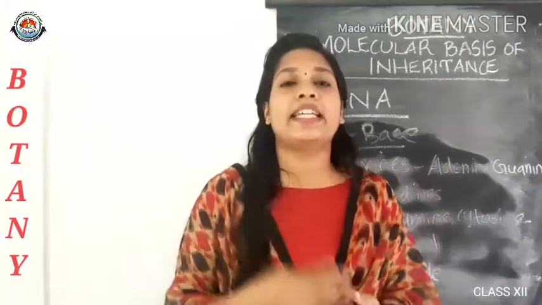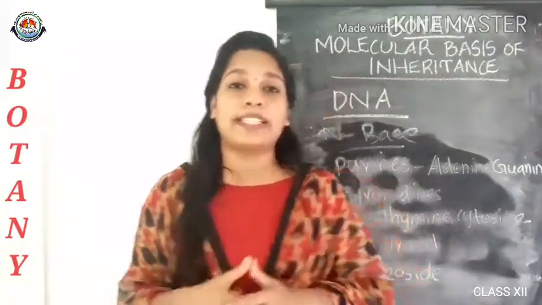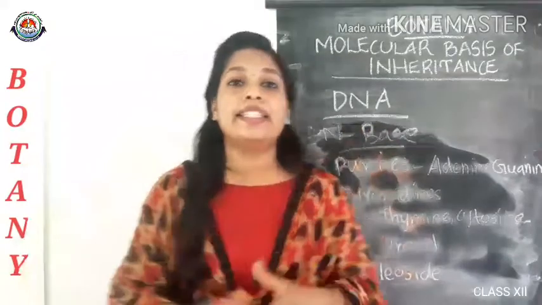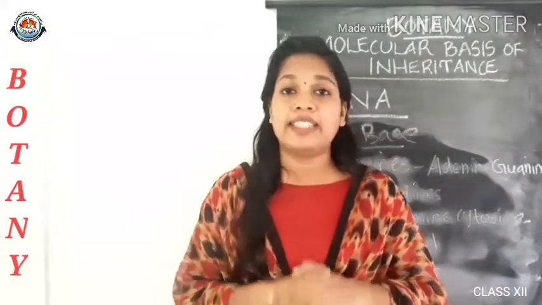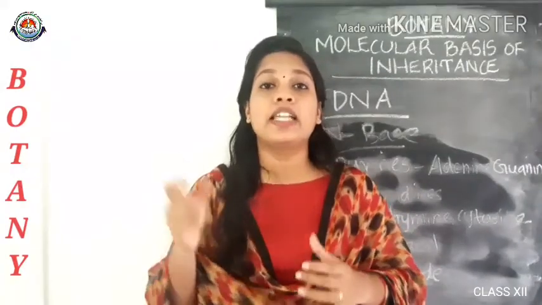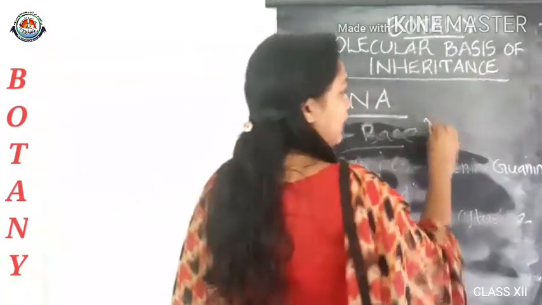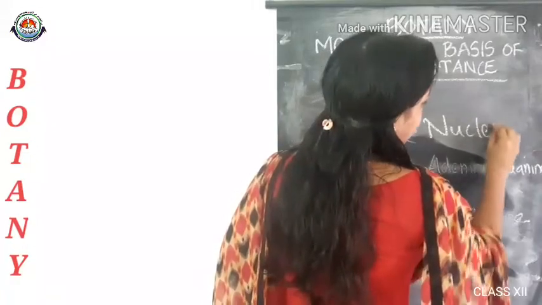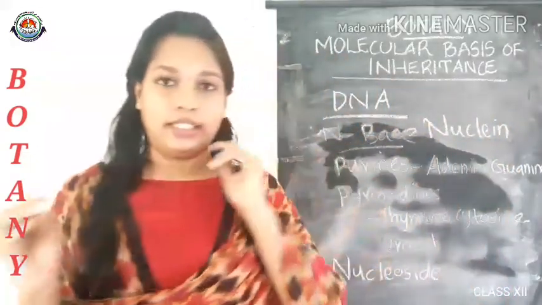DNA, an acidic substance present inside the nucleus, was first identified by the scientist Frederick Miescher, and he named it nuclein.